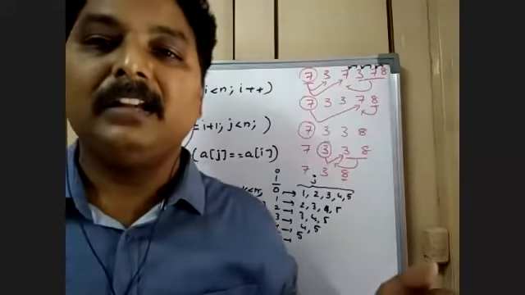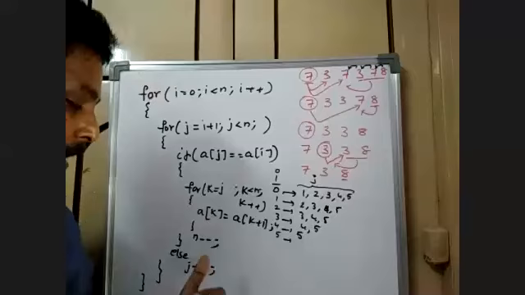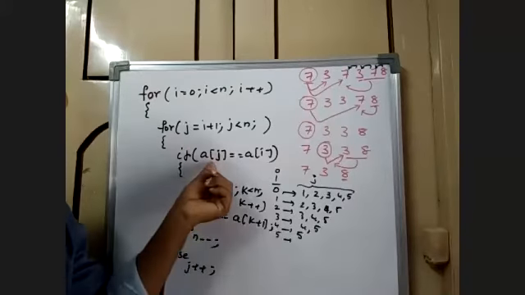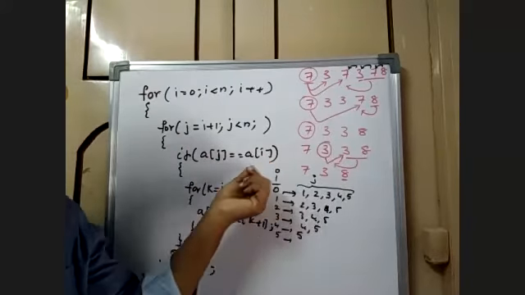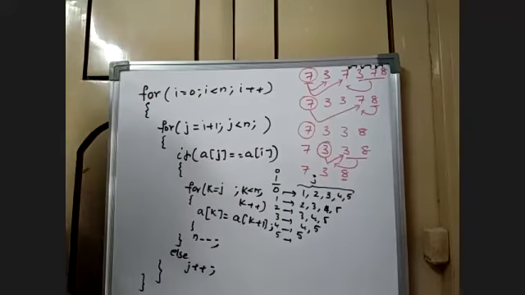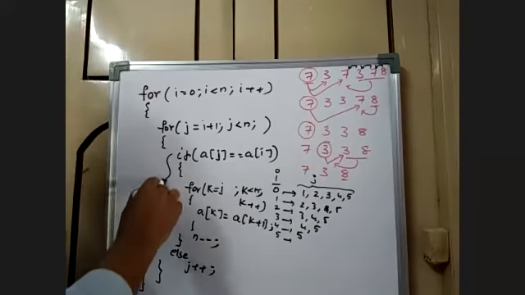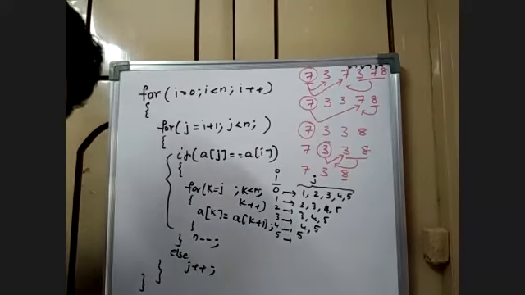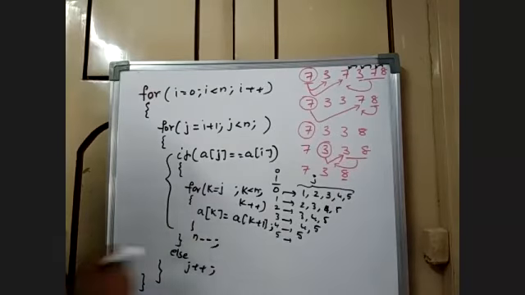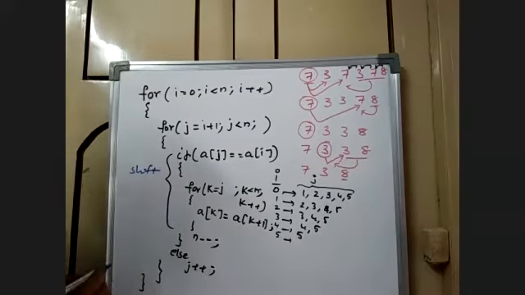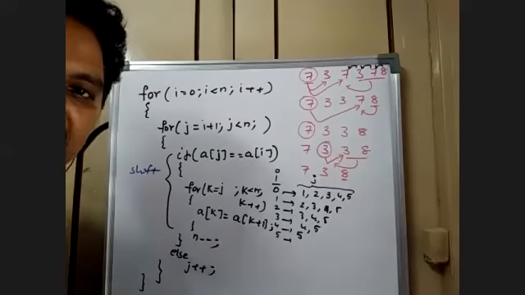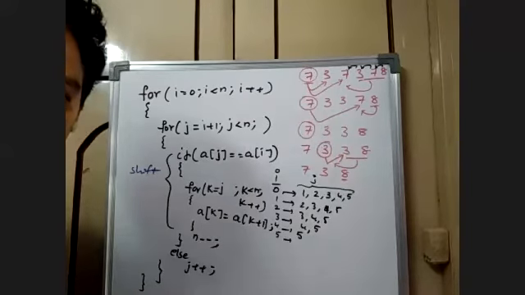When a of j is equal to a of I, obviously there will be shifting. If it matches, shift. If it doesn't match, go for the next element.